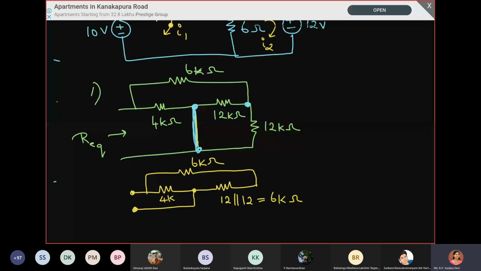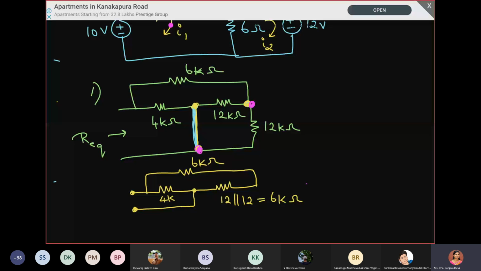There is a delay. I am just waiting. Okay, so here you see I'm using two dots. For the first 12 kilo ohm, the nodes are shown using this yellow color, and for the second 12 kilo ohm, the nodes are shown using the pink color.